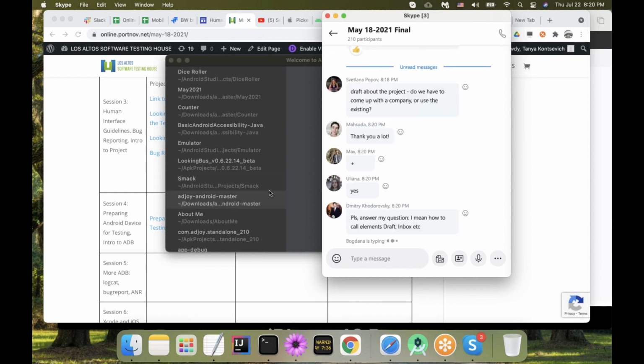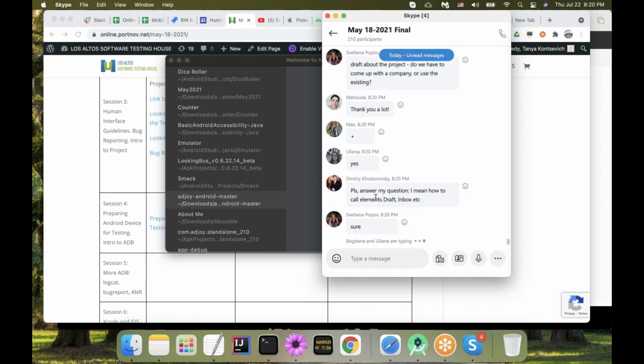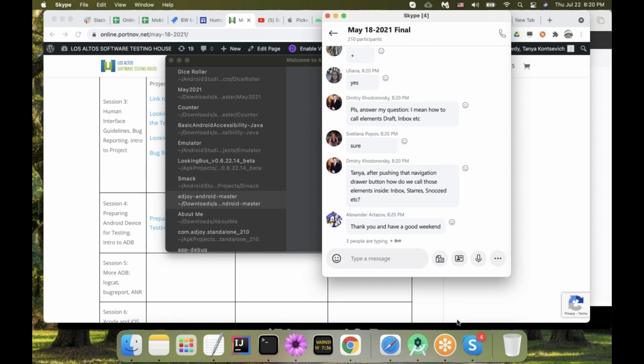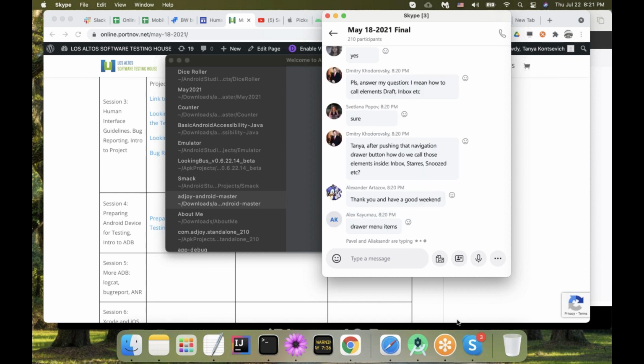Okay, one more question. I mean, how to call elements like draft, inbox, etc. Well, no, I don't know. Okay, let me go back. So you mean how to call those screens? Dmitry, how about you take a screenshot and post it, because I'm not following if you're talking about elements inside the drawer or elements when you're already here. Dmitry, can you send me a screenshot in general? I will reply to you, I promise. Screenshot and your question.